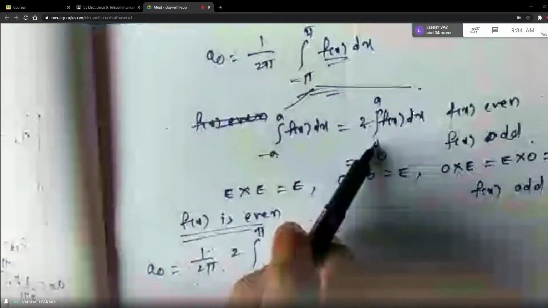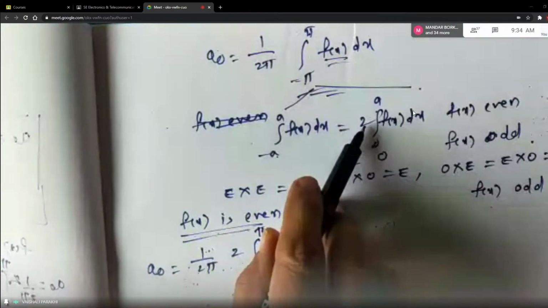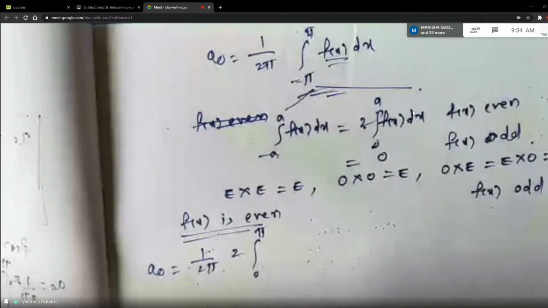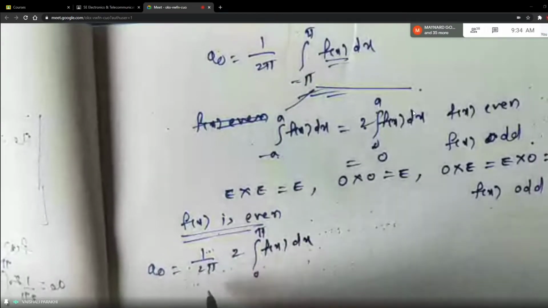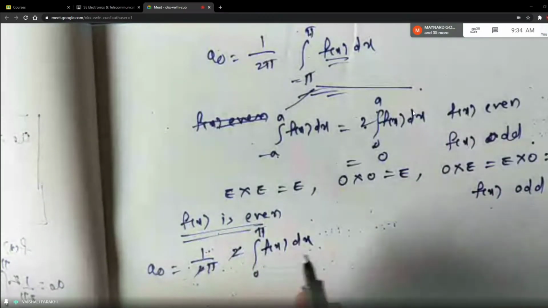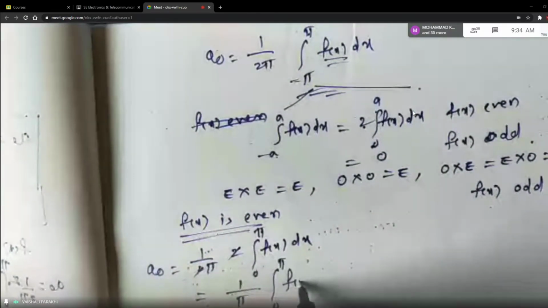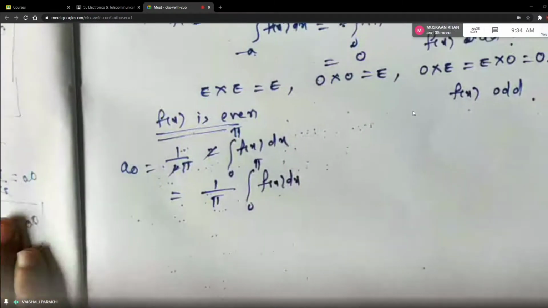So the lower limit should become 0, the upper limit should remain same. And at the same time, don't forget to multiply this by 2. Correct? And the inside function we are not changing at all. And therefore, after cancelling these 2, I am getting the formula for a naught as 1 by pi 0 to pi f of x dx. This is my first formula. Any doubt, students? Are you understanding?